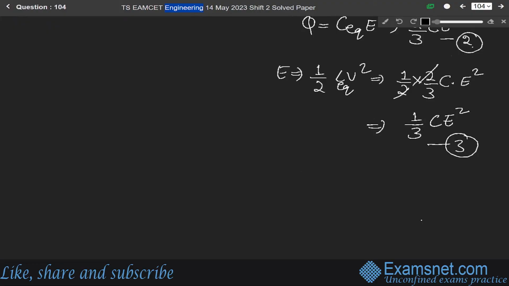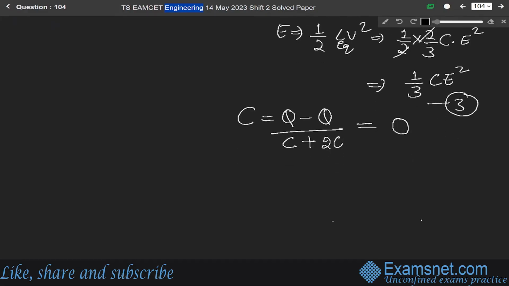So when the battery is disconnected and the plates are joined in opposite polarity as given in the question, this V will be equal to Q minus Q, as they are connected in opposite polarity, over C plus 2C, the capacitance of first capacitor A and that of second capacitor B. So it will be equal to 0.